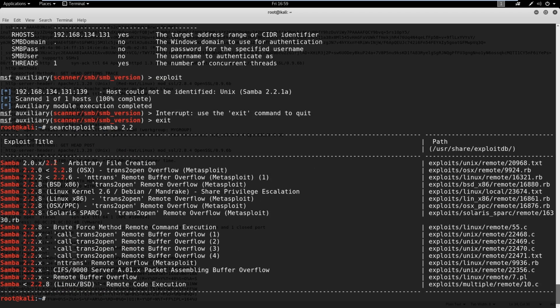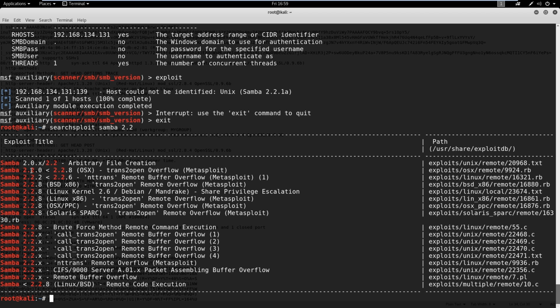Okay, so if we look through here, you see 2.0 and 2.2 arbitrary file creation. That could be useful. Really, the more we can exploit, the better. So if we're looking at buffer overflows, that's really good.